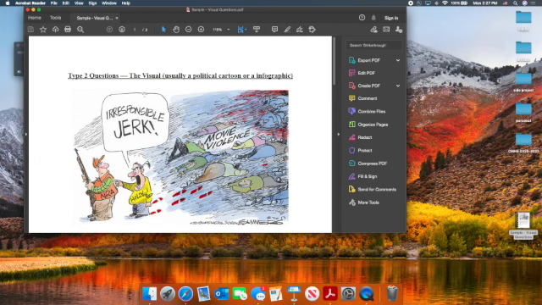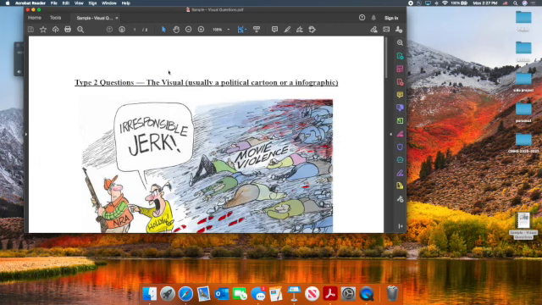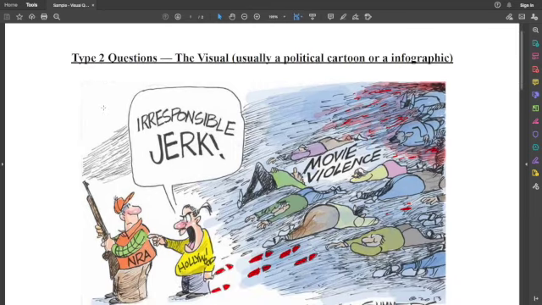Take a look in your MacBook. I dropped a file in there. It should say sample visual questions. On the AP exam, the first type of question on the multiple choice section was the comparison questions that we had, where it gives you two different columns and it says, what's the accurate comparison? Well, the second type of question are visual questions, which are usually a political cartoon or an infographic of some type.